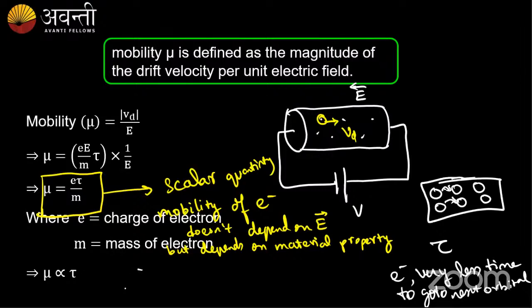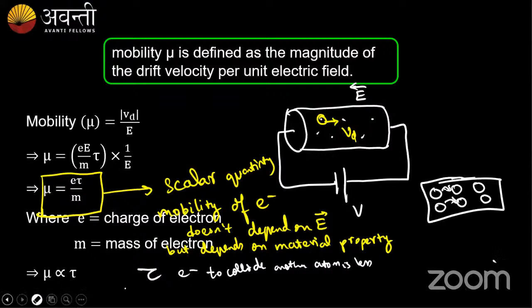If the time taken for an electron to collide with another atom is less, what can I say about the mobility, guys? Please reply.